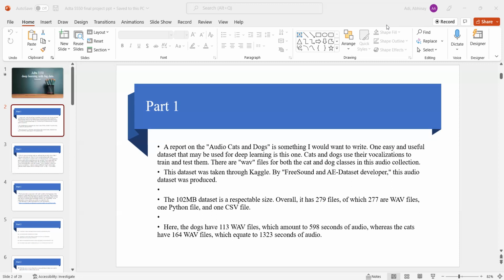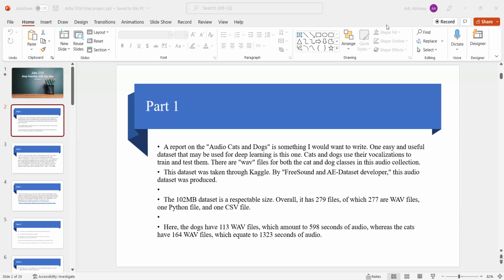Overall, it has 271 files, of which 277 are WAV files, and one Python file and one CSV file. Here, the dogs have 113 WAV files, which consist of 598 seconds of audio, whereas the cats have 164 WAV files, which equate to 1323 seconds of audio.